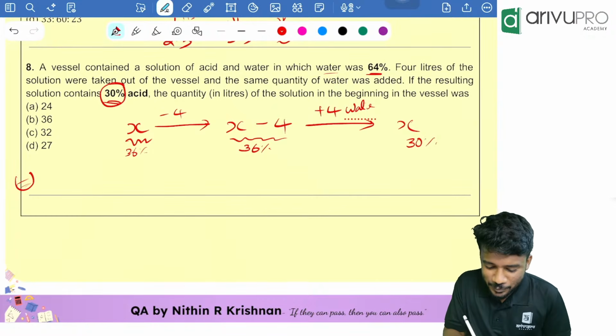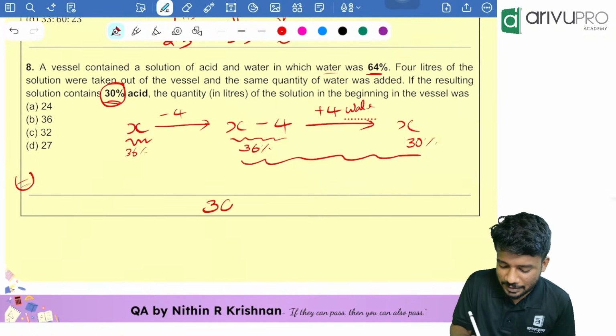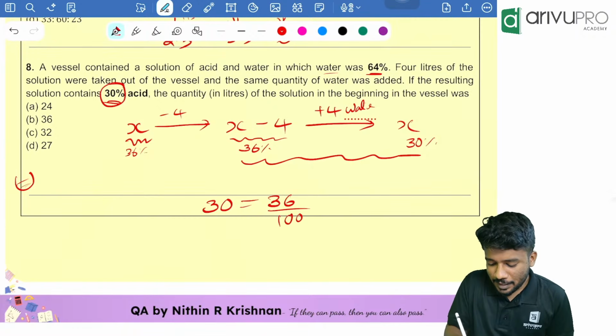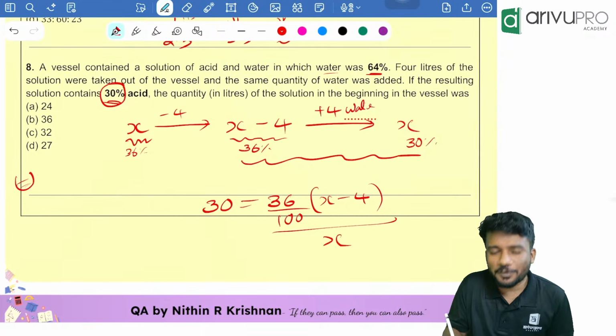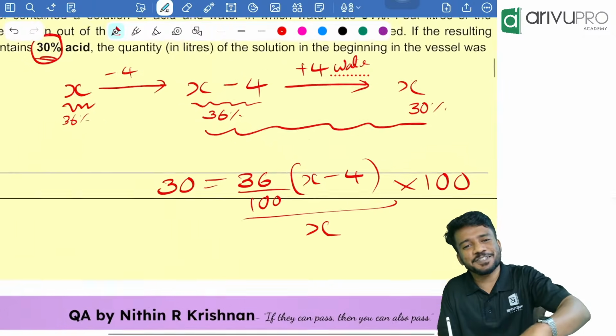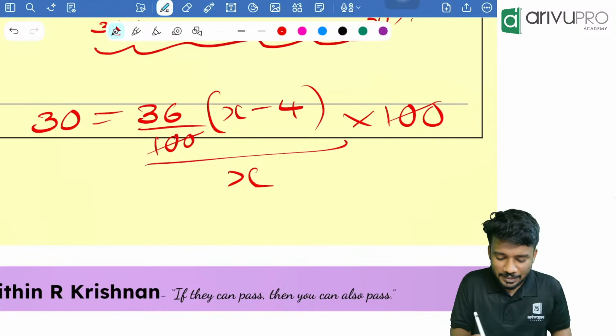Now we can just use these two to get the answer much faster, people. This 30 is nothing but what? That is nothing but 36 by 100 into total solution, X minus 4, divided by, now how much quantity of solution is there? X into 100. From that you can solve the value of X. You will directly get the answer. 100 and 100 got cancelled. Then X goes to the other side.